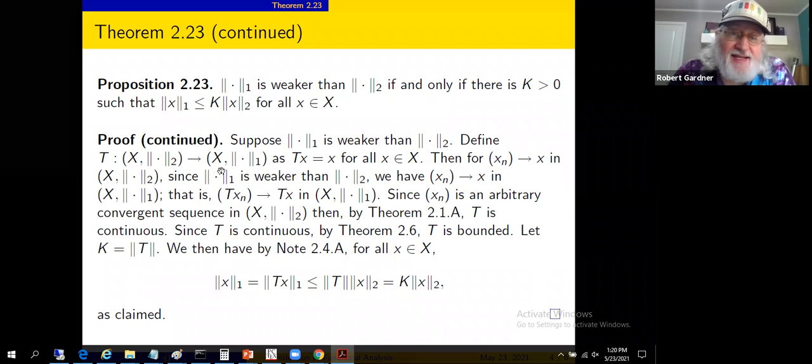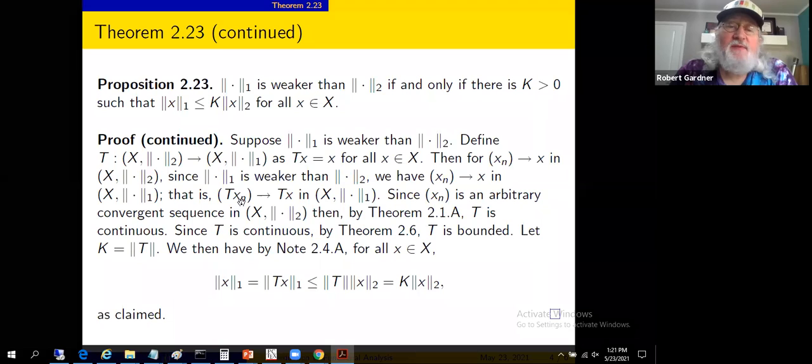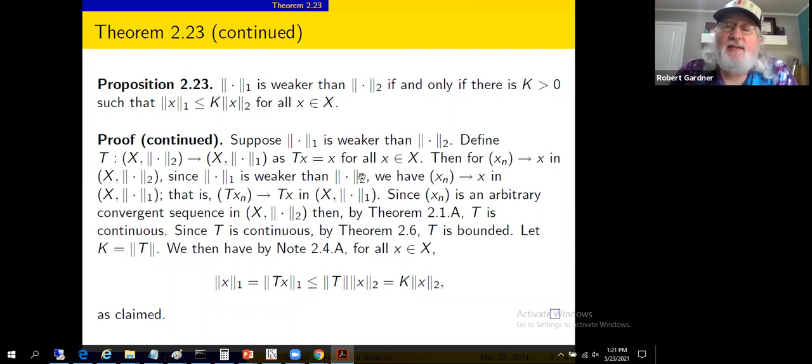So over here in this space, that's where we're having this conversation, x sub n approaches x in this normed linear space, we can take the x sub n and replace it with T of x sub n. I mean, it's the identity transformation. We just need to make sure we're doing this in the proper order. Tx, strictly speaking, is not a vector in this space, the normed linear space with the 2 norm.